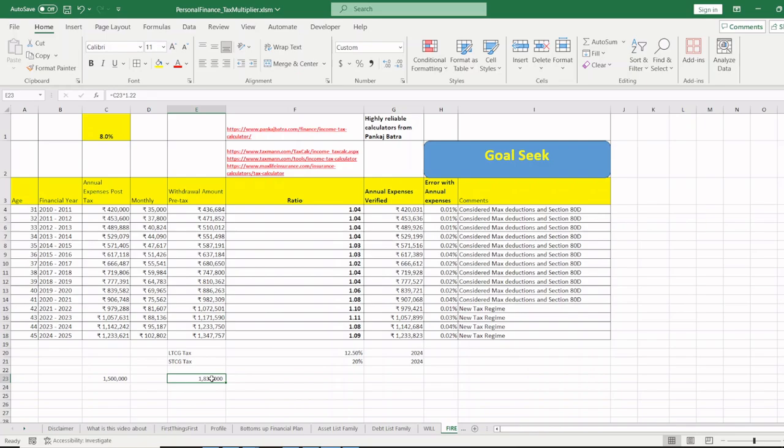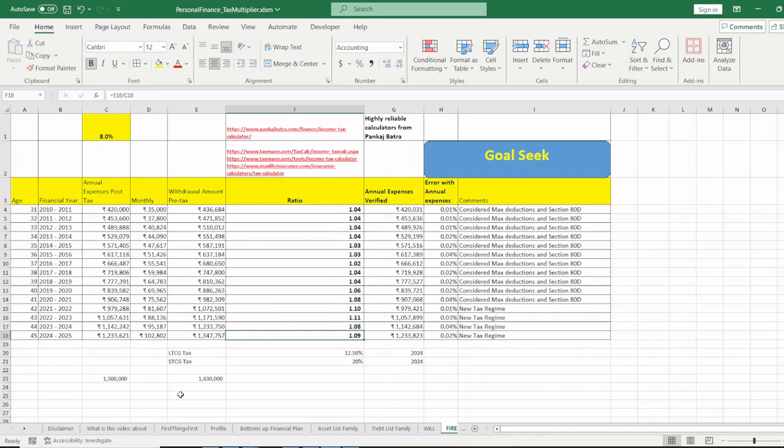Yes, there is a lot of buffer in it. Yes, there is buffer, but buffers are always good. If you calculate with 1.2 or 1.22 times, you will definitely see a lot of buffer and you'll be scared that you won't be able to achieve your FIRE. Again, as I said, it's all about the mix. You might put 50% in equity, 50% in fixed income. Then if you put 50% in fixed income, obviously this will be very little for you. But then again, to be very, very safe, consider 1.2 or 1.22 as a multiplier and progress with your FIRE planning that I keep mentioning to you.